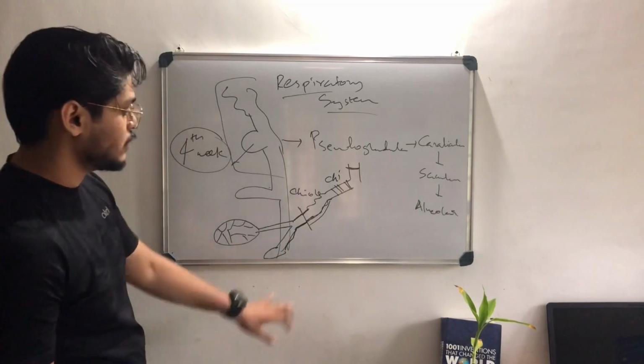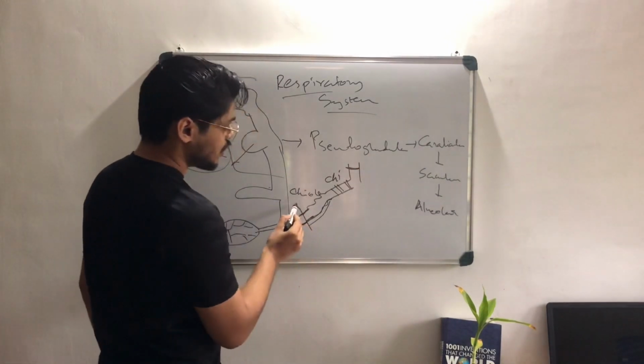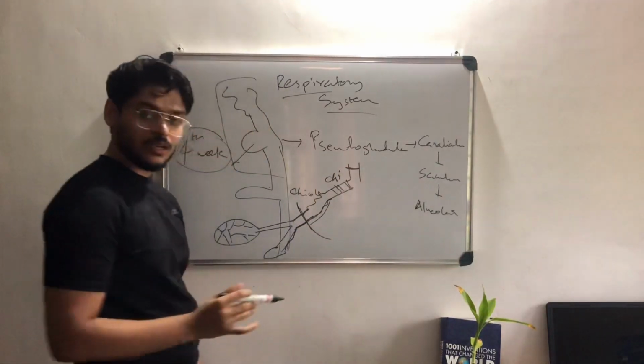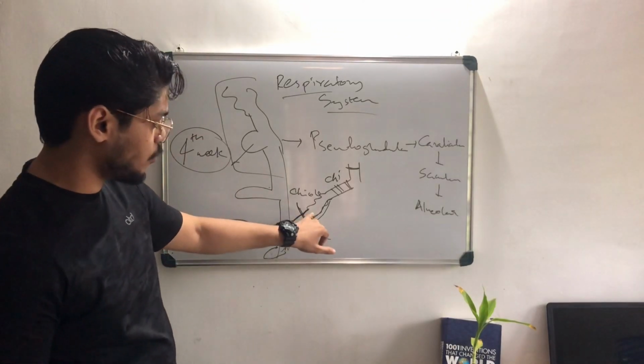Okay. So in the pseudoglandular stage, the growth is up to the terminal bronchiole. It will be looking like a gland. That's why it is known as the pseudoglandular stage. And it's only up to the terminal bronchiole.